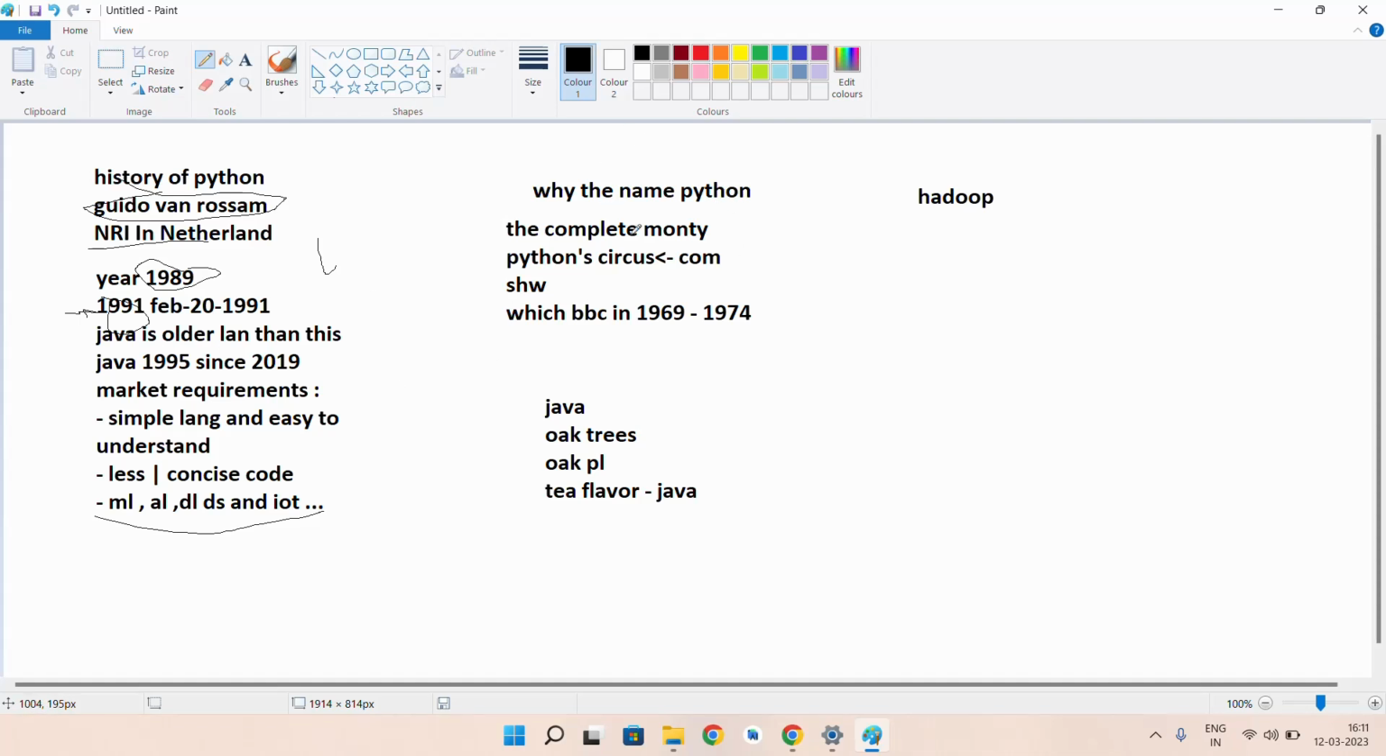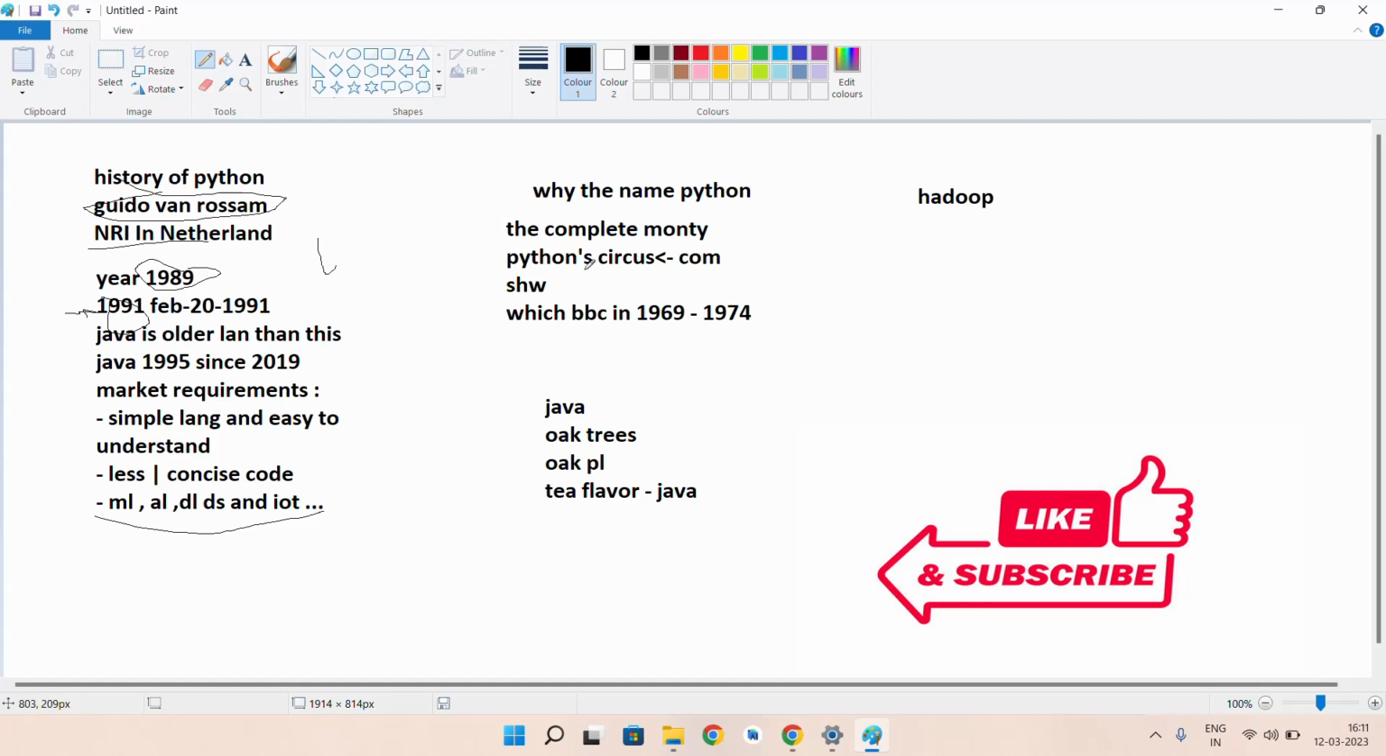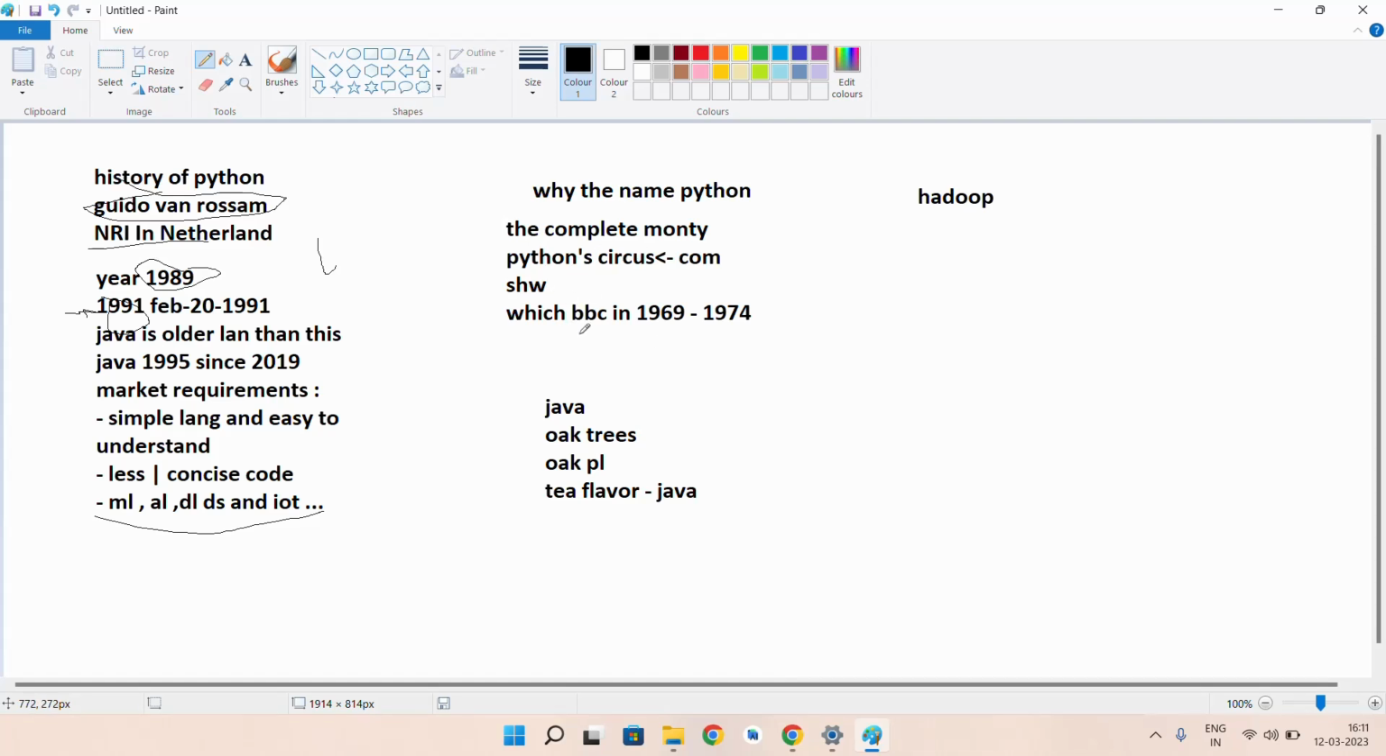Coming to Python, he was interested in this fun show, The Complete Monty Python Circus, and he chose the name from there. This show was actually broadcasted on BBC in the year 1969 to 1974.